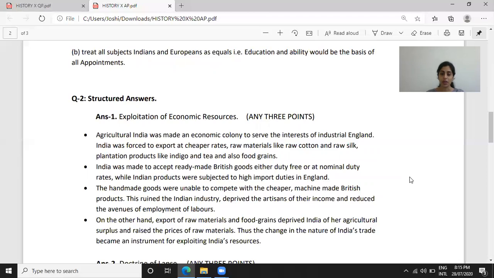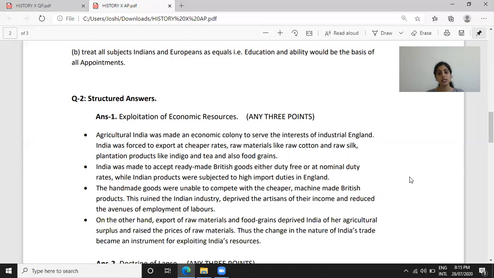Point number 2. India was made to accept ready-made British goods either duty-free or at nominal duty rates, while Indian products were subjected to high import duties in England. Point number 3. The homemade goods were unable to compete with the cheaper machine-made British products.